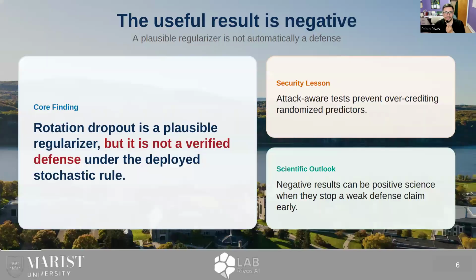These slides state the central answer more bluntly. We begin with a plausible regularizer that is scientifically reasonable. Dropout can reduce overfitting in learning systems, and the quantum version removes select trainable rotations. But adversarial robustness is not the same as generalization. The deployed classifier is stochastic, so it must be tested as stochastic.